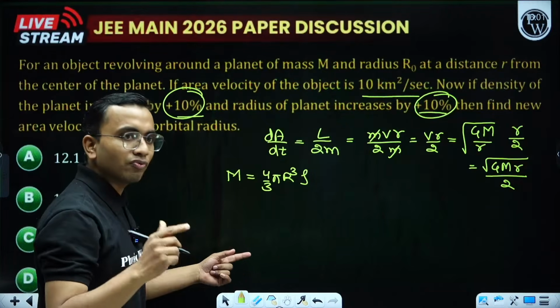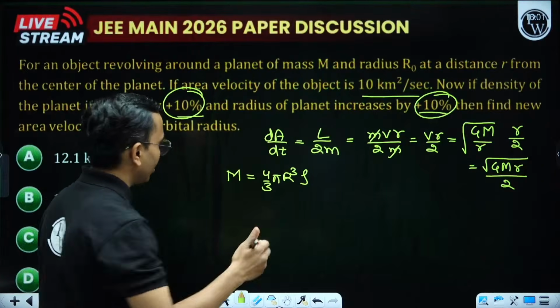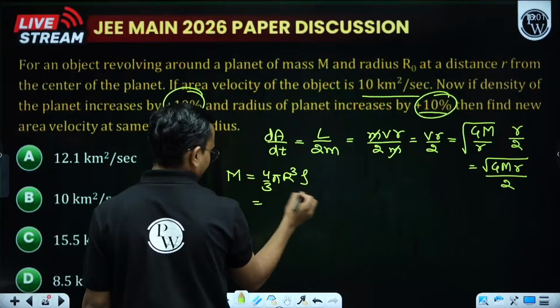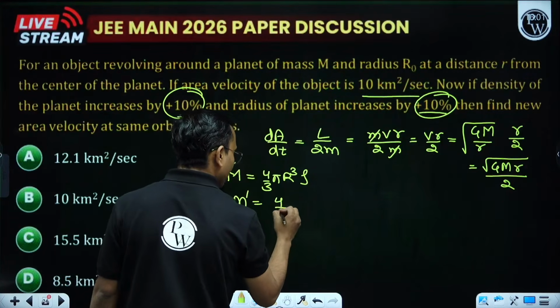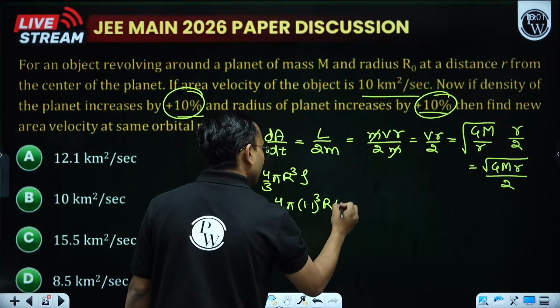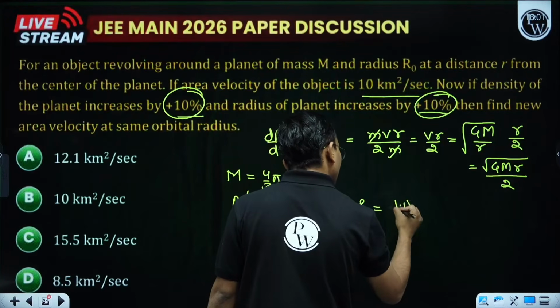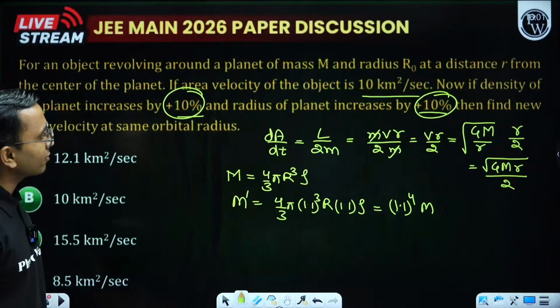R becomes 1.1, since an increase by 10% means it becomes 1.1. So 1.1 cubed here and then 1.1 here. Getting it? So M' when I write, this will become 4/3 π (1.1)³ r³ into 1.1 into ρ. So this is 1.1 to the power 4 into M. M' changes like this.